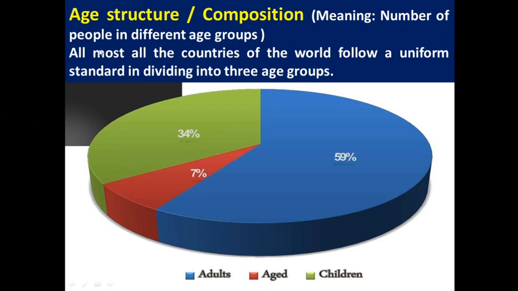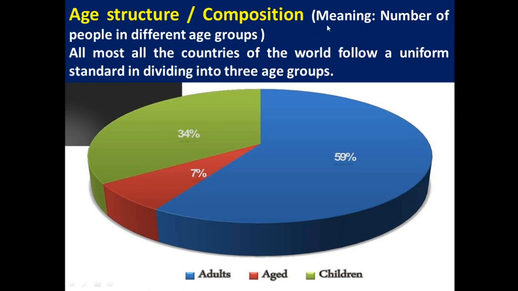So the first thing is we need to know the meaning of age structure or age composition. What is meant by age structure or age composition? It means the number of people in different age groups. Almost all the countries of the world follow a uniform standard, or unanimously they are following, three ways of dividing people into three different age groups.